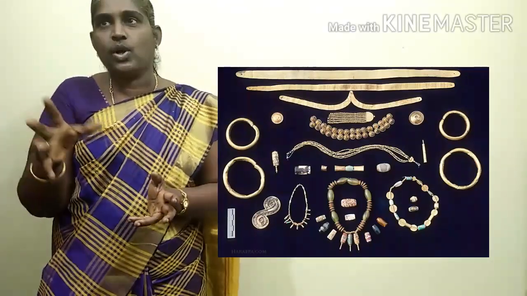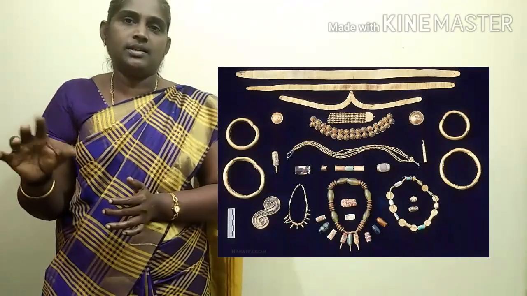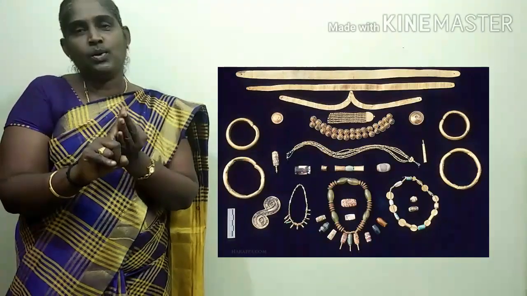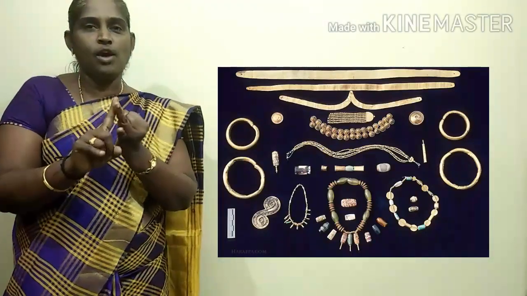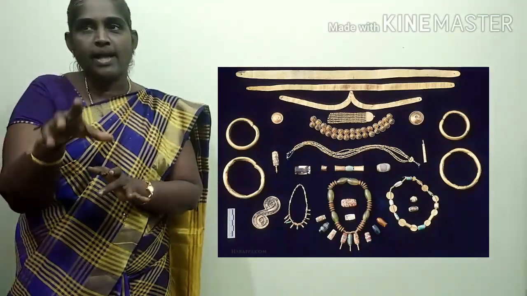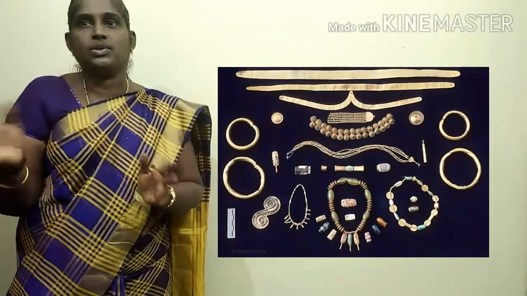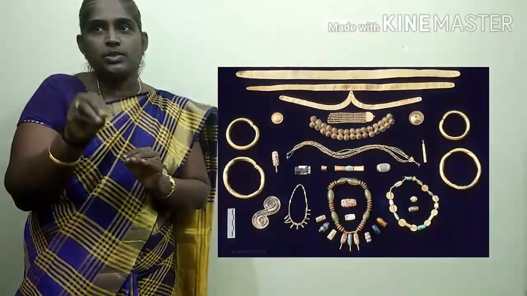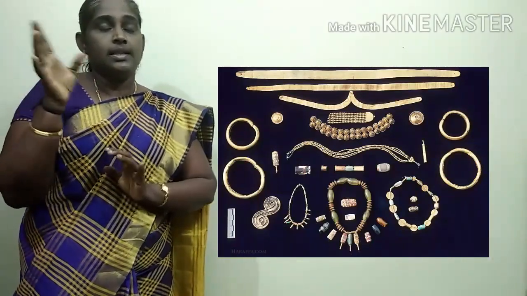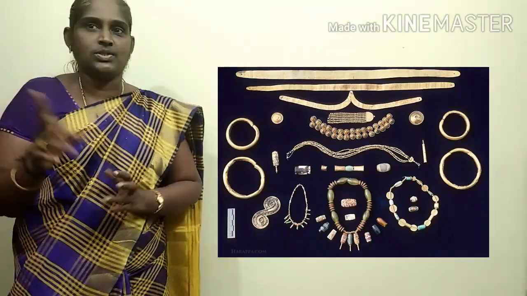They had knowledge of cotton and silk textiles. They made cornelian, copper and gold ornaments. Stoneware and shell bangles were also used. The Harappans exported all these things to Mesopotamia also.